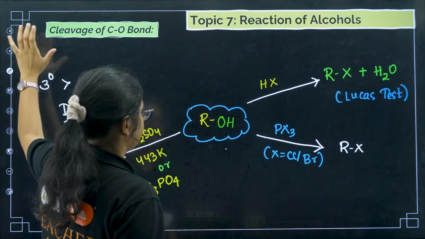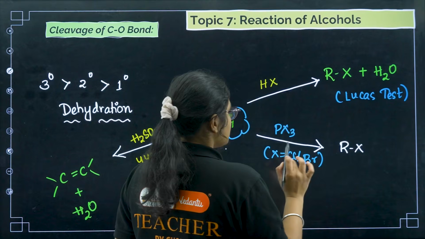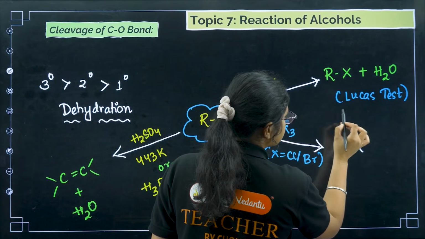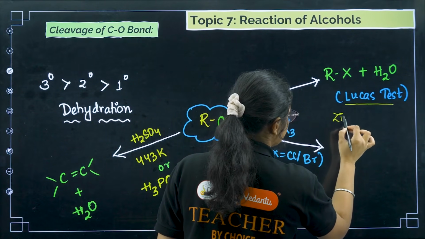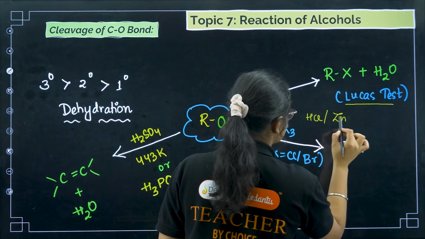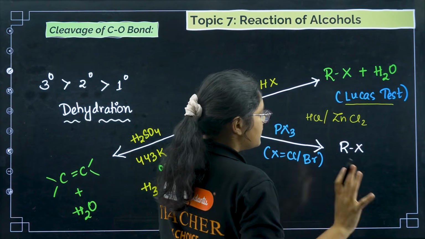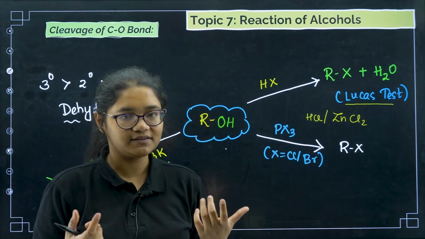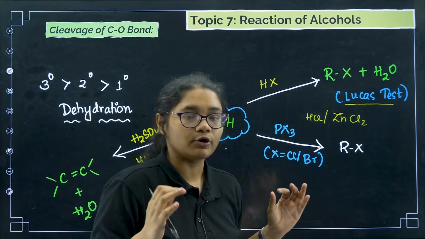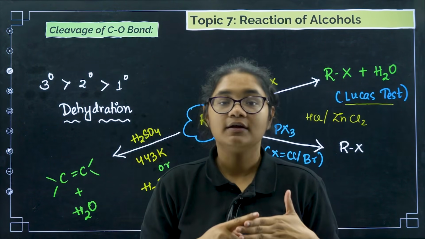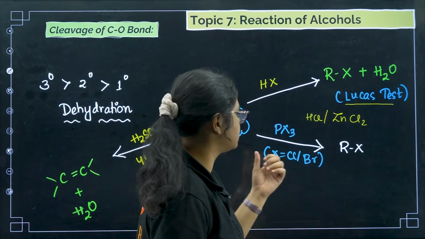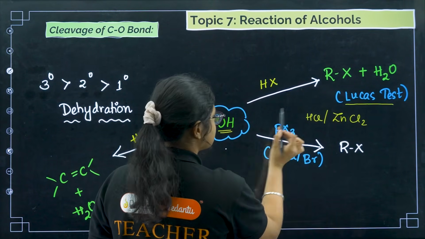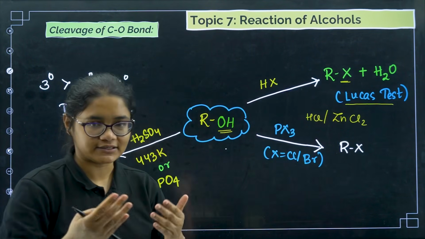So this is the first one. Now here one special reagent is used, that is Lucas test, where you take HCl in presence of ZnCl2. Now in this case, carbocation formation is taking place, right? So if there is carbocation formation, then the mechanism must be SN1 reaction. OH is replaced with X, a substitution reaction is happening.